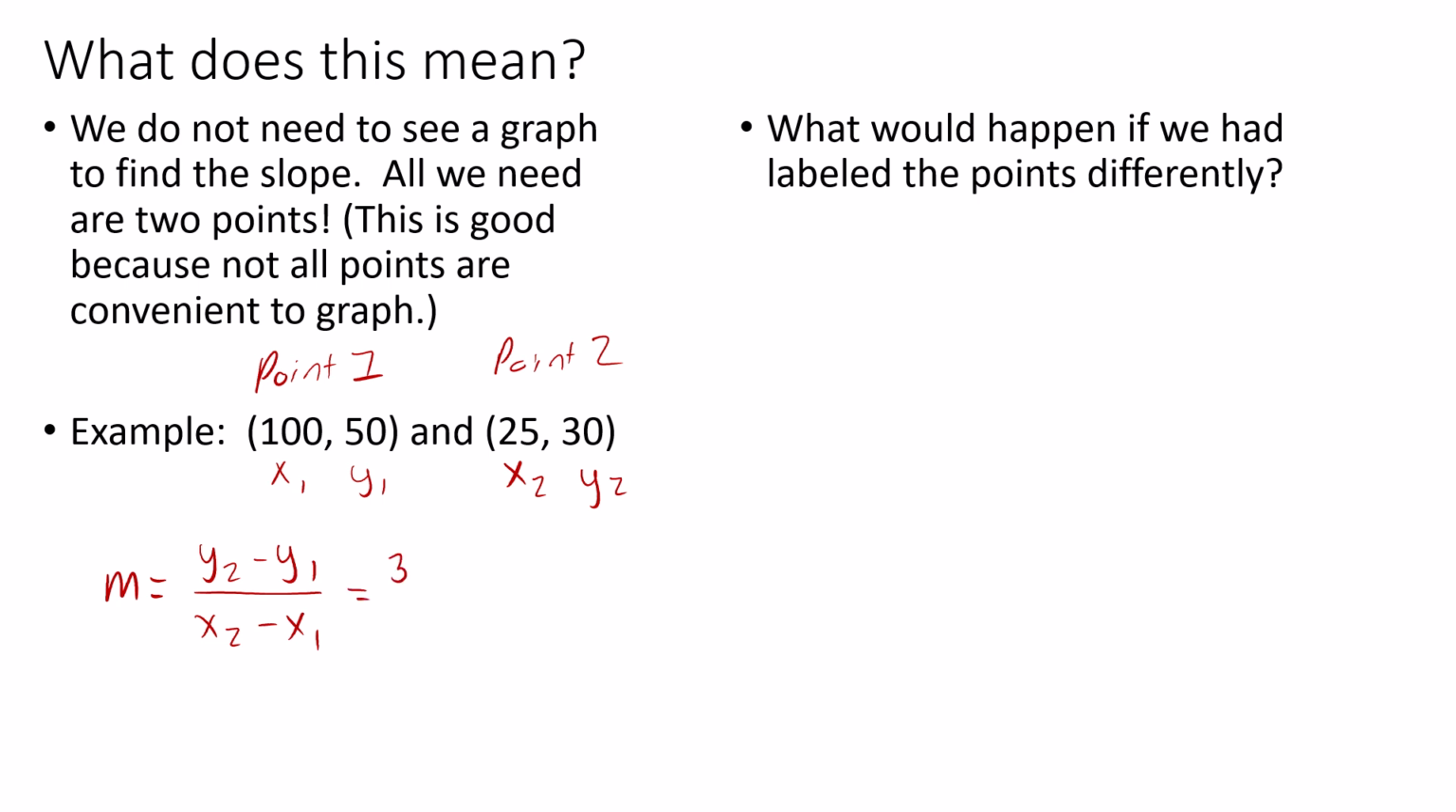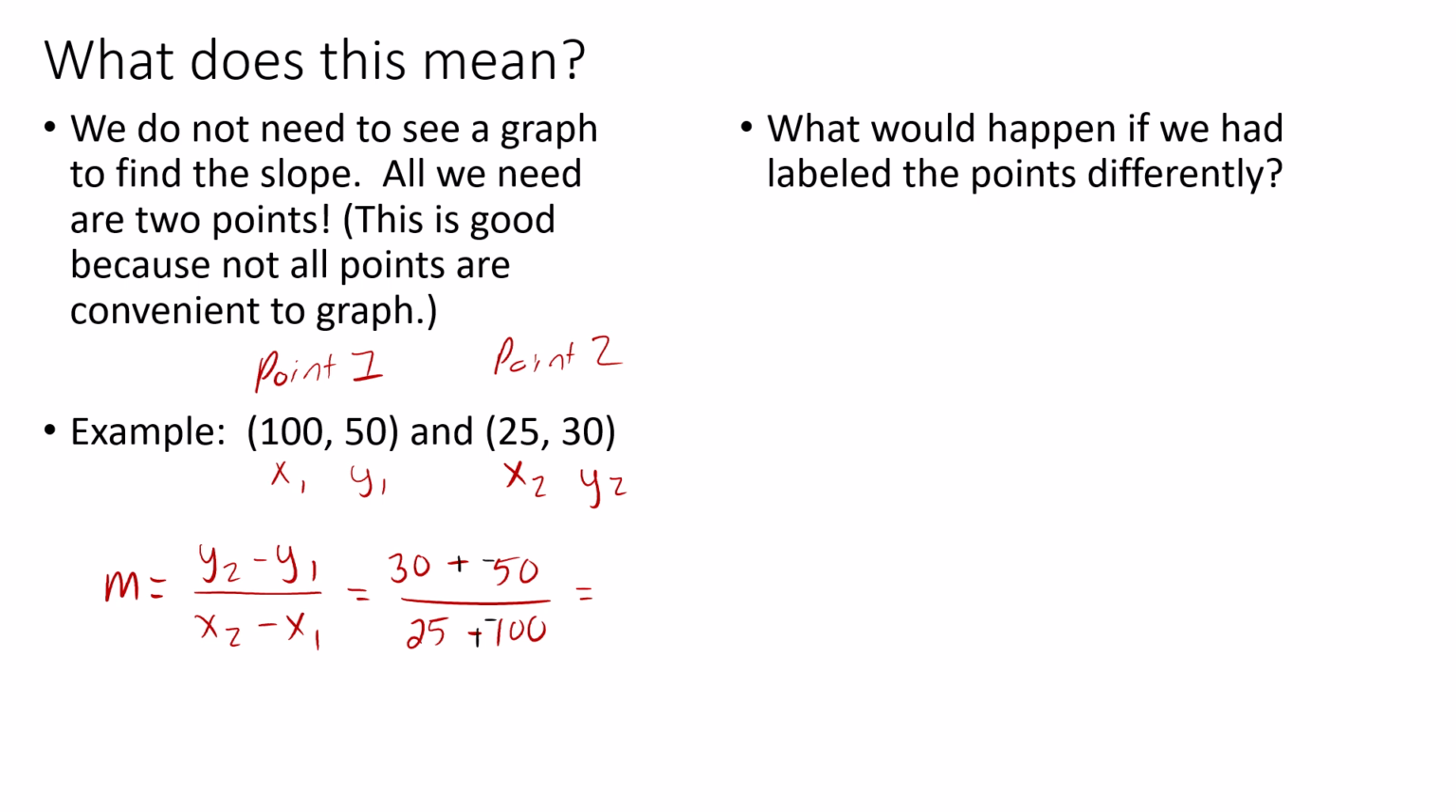Y2 is 30. Y1 is 100. X2 is 25. And, oh, wait a minute. I did that wrong. Don't do what I just did. We had the 30 and that should be 50. Sorry about that. At least I caught it before I finished the problem. X2 is 25 and X1 is 100. So 30. Now, if you want to here, you can kind of kick over to plus negative.